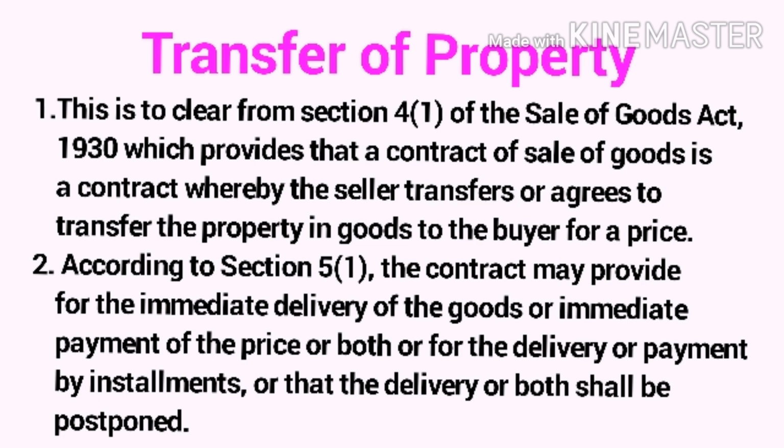Transfer of property. First, this is clear from section 4(1) of the Sale of Goods Act, 1930, which provides that a contract of sale of goods is a contract whereby the seller transfers or agrees to transfer the property in goods to the buyer for a price. Second, according to section 5(1), the contract may provide for the immediate delivery of the goods or immediate payment of the price, or both, or for delivery or payment by installments, or that the delivery or payment or both shall be postponed.